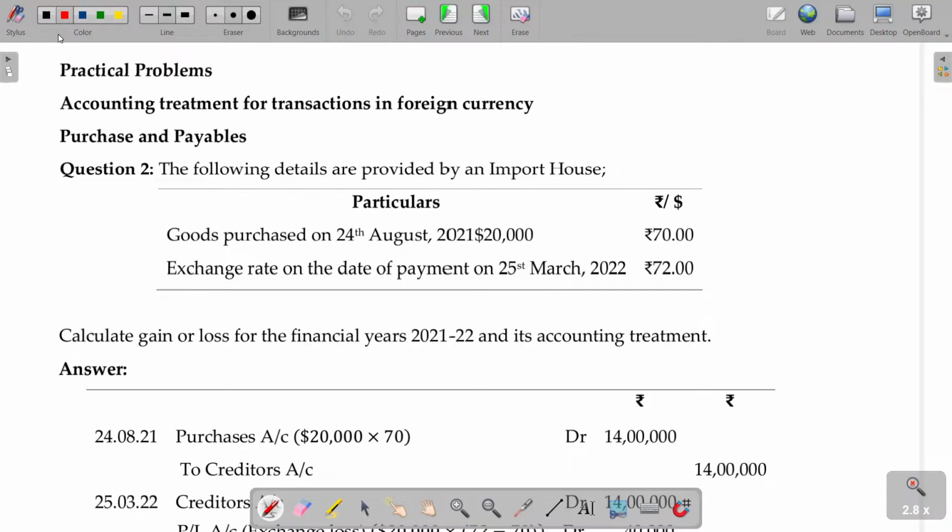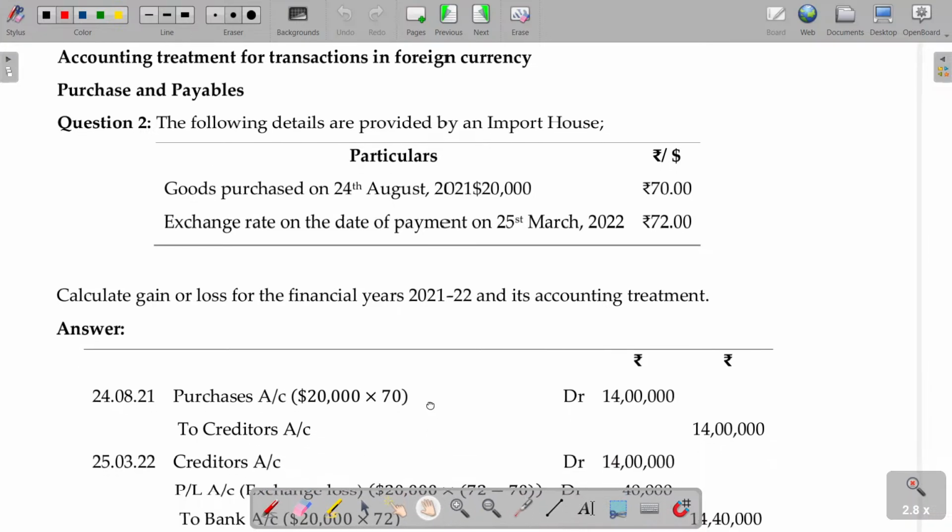Transaction related, translation related, forward contract related. Translation we learned earlier, and in advance we have learned the non-integral case also. The integral case we already incorporated in branch, here is the non-integral case. The difference will be named as foreign currency translation reserve. Okay, that's all. In case of transactions, it is buying and selling. You purchased, but the money is payable sometime later. It's very simple, so I'll finish up just like that.